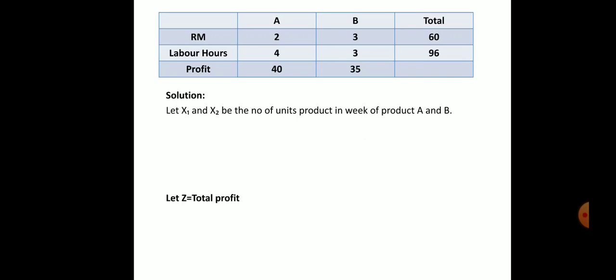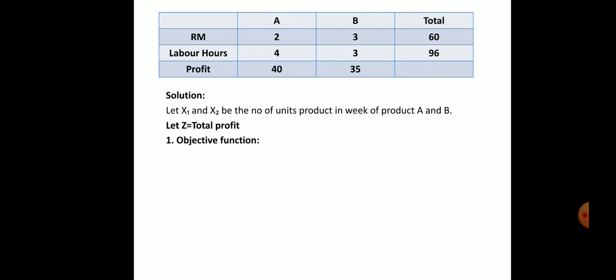It's clear, student. Next, let Z be the final solution, the total profit we have to find. Z equals total profit. After finding how many units of product A and how many units of product B we have to produce, and calculating all this, you will get the total profit. This is our final answer.